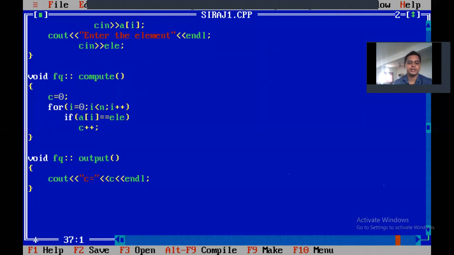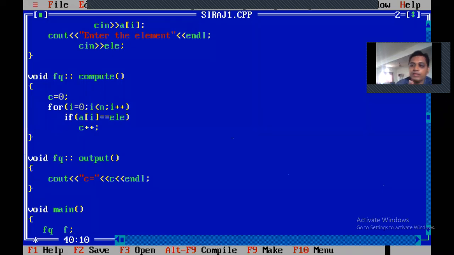The next function is void main. So first you create an object for it. Don't forget to create the object. FQ space. Yeah, this is very important. Here, if you go wrong, then you cannot create an object. It cannot be accessed.